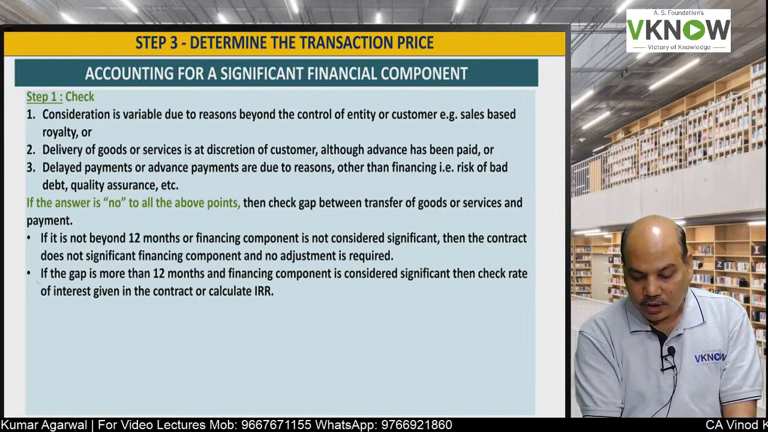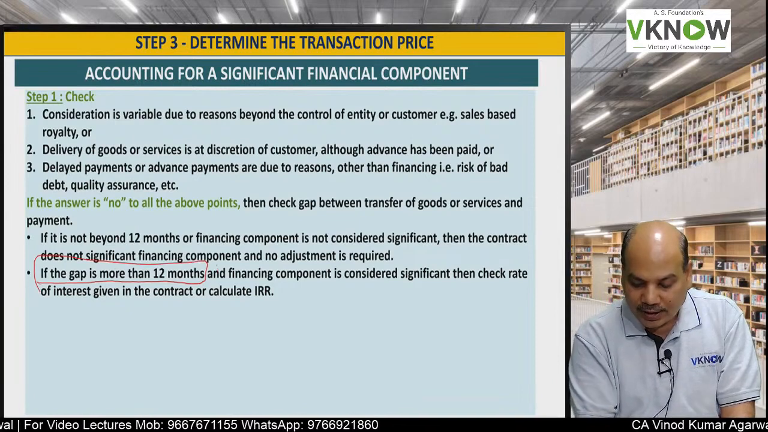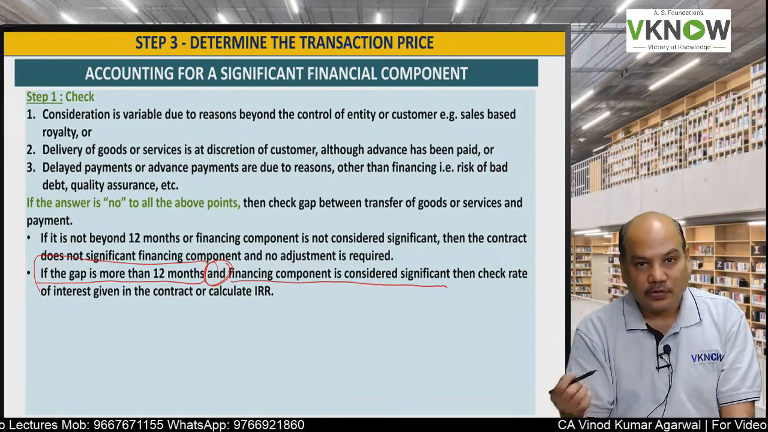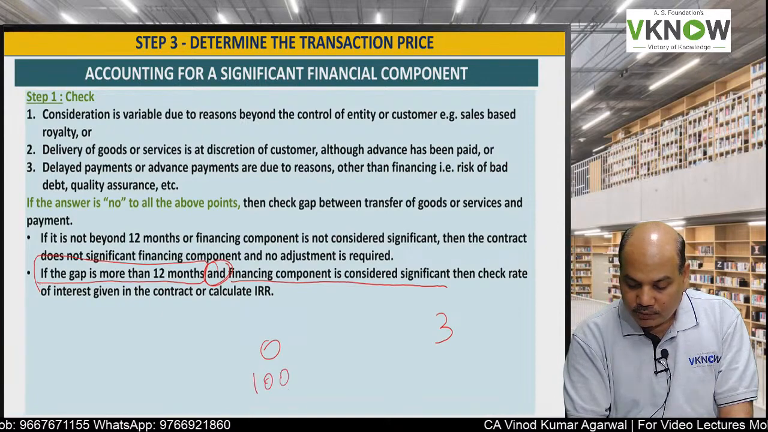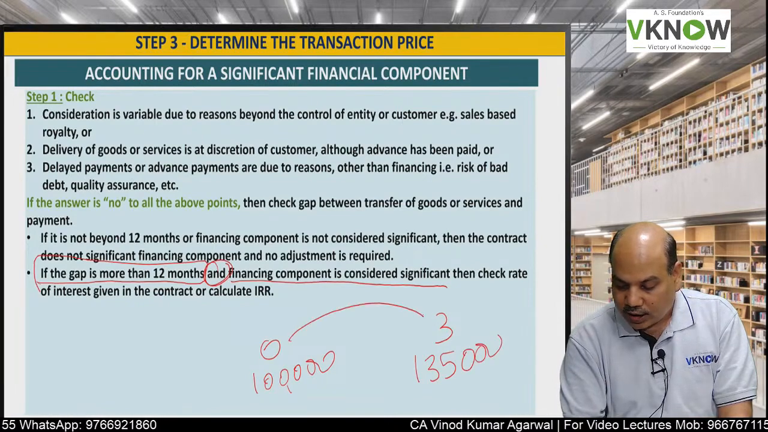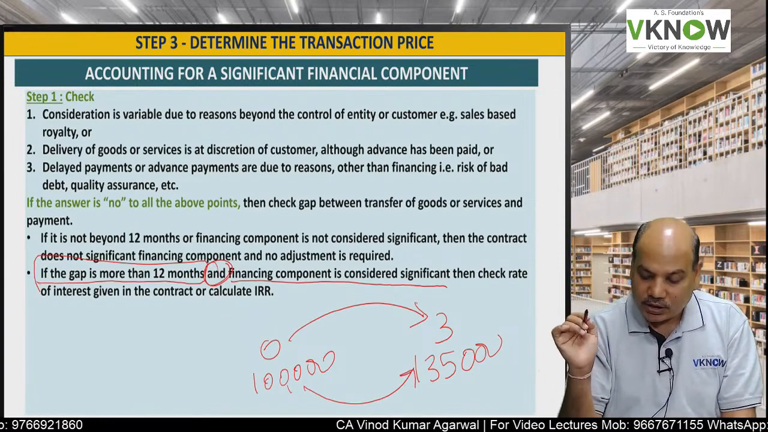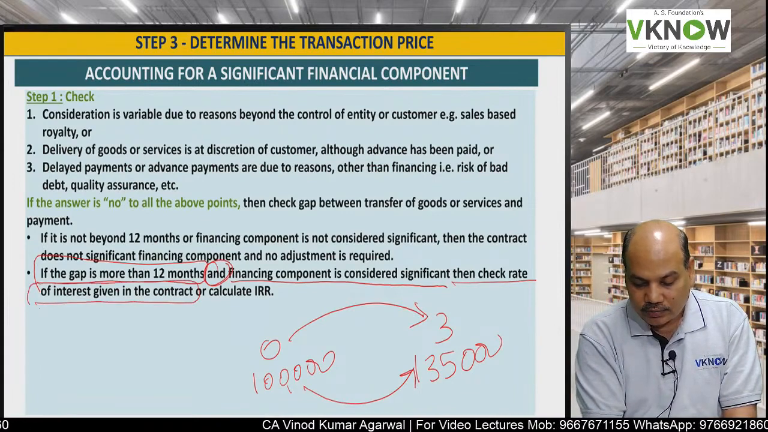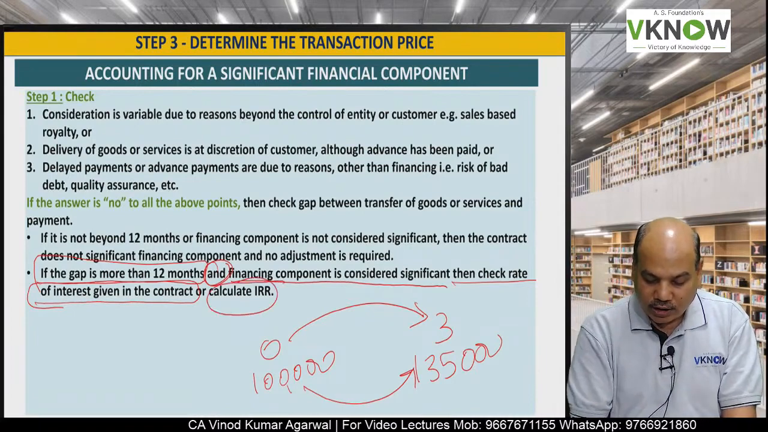Second is, if the gap is more than 12 months and the financing component is significant. Year 0, year 3. If you pay now, you pay 1 lakh. If you pay after 3 years, you pay 1,35,000. So the gap is 3 years and 35,000 is a significant financing component. Then check the rate of interest given in the contract. If it is not given, then calculate IRR.